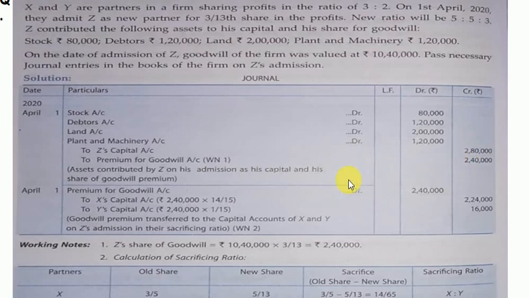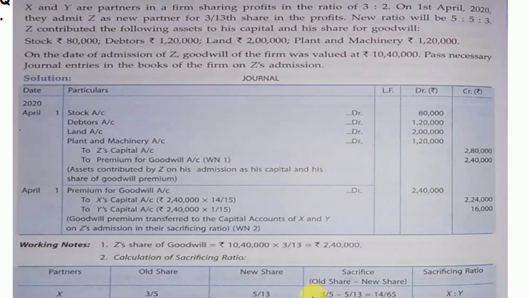And in the next entry, this premium for goodwill account 2 lakh 40,000 is distributed among old partners X and Y. The entry goes premium for goodwill account debit to X's capital account, to Y's capital account, and this 2,40,000 is distributed in the sacrificing ratio: 2,24,000 for X and 16,000 for Y. The working note shows Z's share of goodwill is equal to 10,40,000 into 3 by 13, which is equal to 2,40,000.